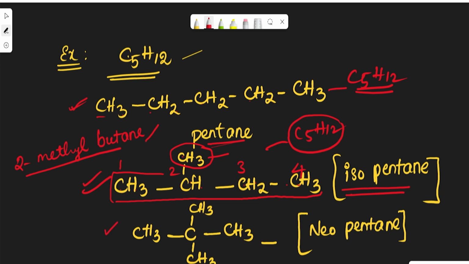While coming to the third compound, see here the first carbon atom is attached by 4 methyl groups, 1, 2, 3, 4. So obviously it is called neopentane. According to the IUPAC name, what is the name of the compound? See here 1, 2, 3, so 3 carbons are there, obviously propane.